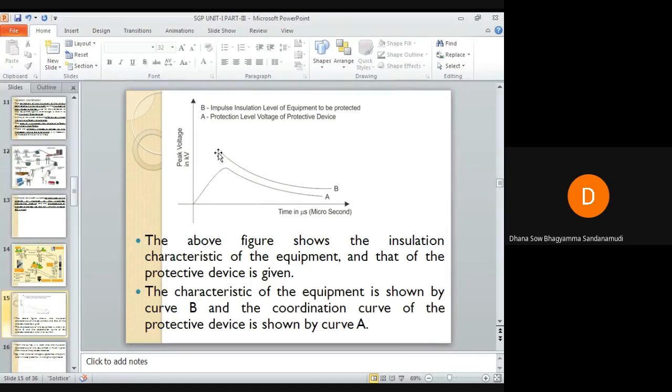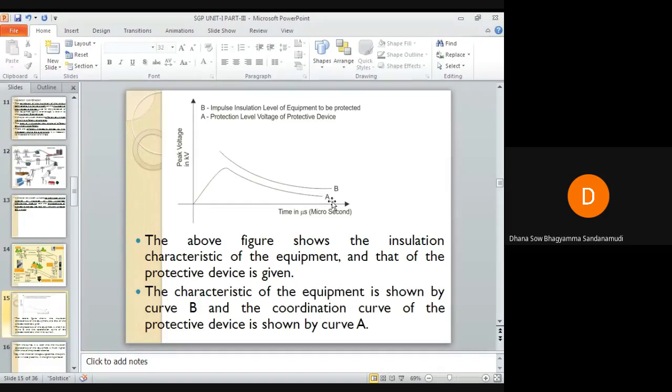The overvoltage withstand level of the insulation of the equipment which is to be protected is higher than the overvoltage withstand level of the insulation of the protective device. Means, suppose an overvoltage occurs in the system of around 500 volts, just for example.